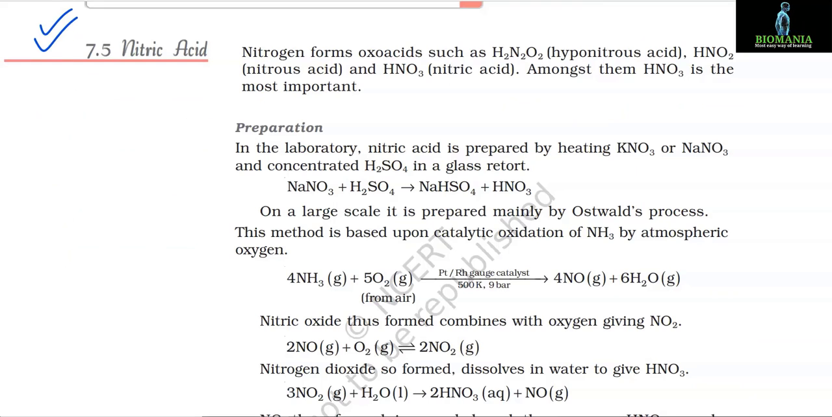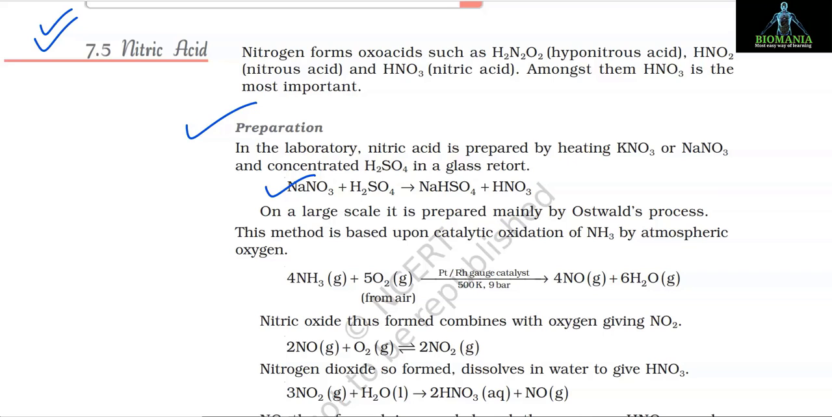7.5 Nitric acid. Nitrogen forms oxo acids such as H2N2O2, that is hyponitrous acid, HNO2 nitrous acid, and HNO3 nitric acid. Amongst them, HNO3 is most important. Preparation. In the laboratory, nitric acid is prepared by heating KNO3 or NaNO3 and concentrated H2SO4 in a glass retort. NaNO3 plus H2SO4 gives NaHSO4 plus HNO3.